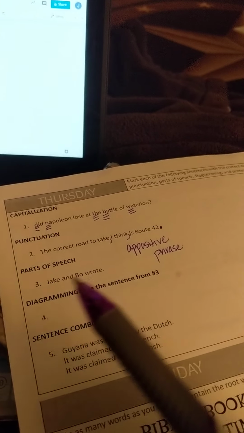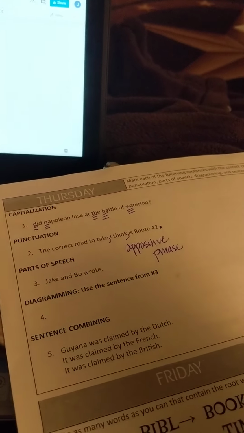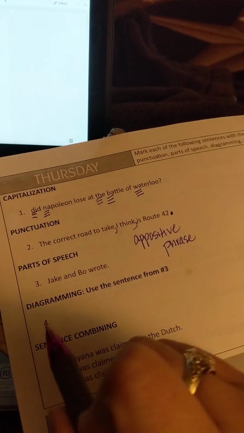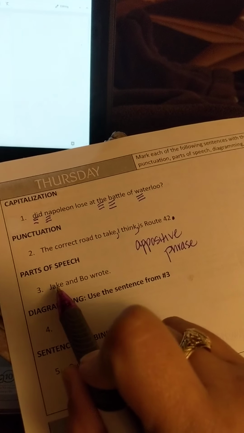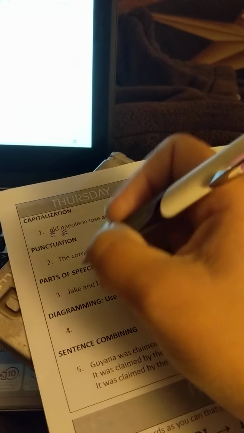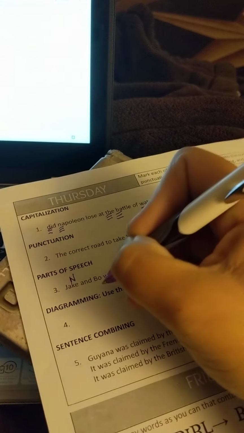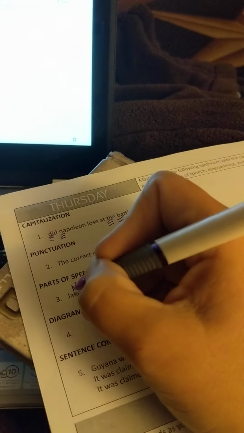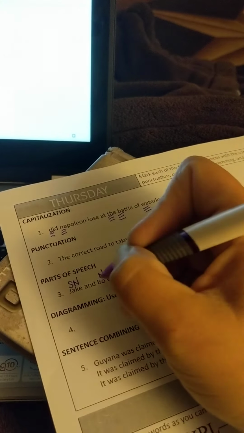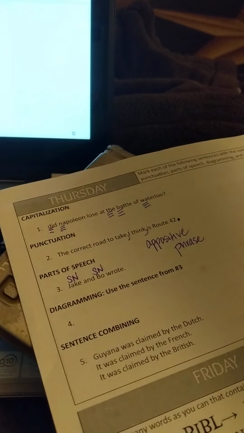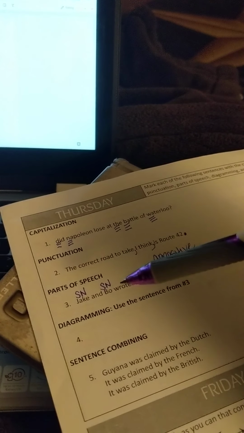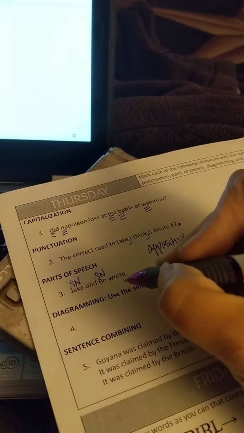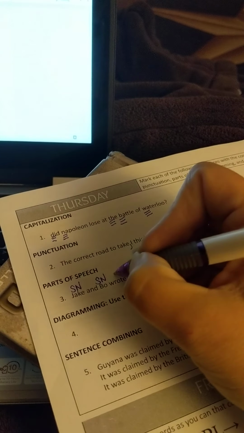Parts of speech. Jake and Bo wrote. I have two people doing something. So I know that not only are Jake and Bo people, which make them nouns, but they're who my sentence is about. So they're also subjects. Now that I have two subject nouns, I can decide, well, what did Jake and Bo do? They wrote. Anything we do is a verb.